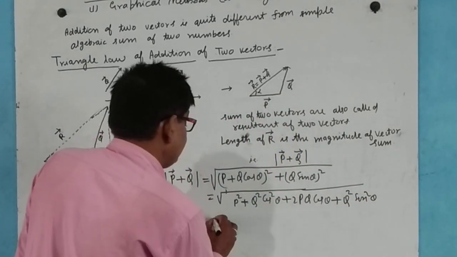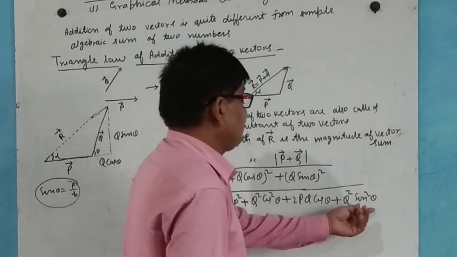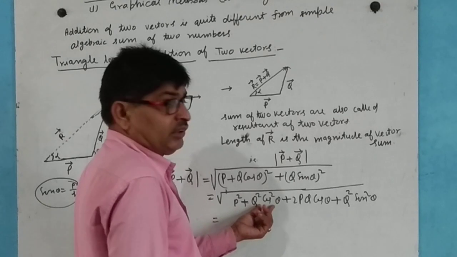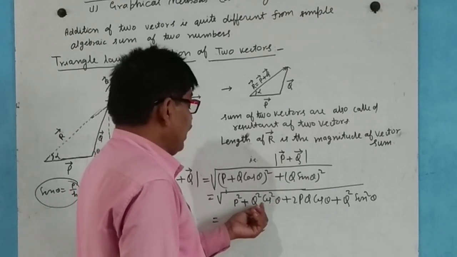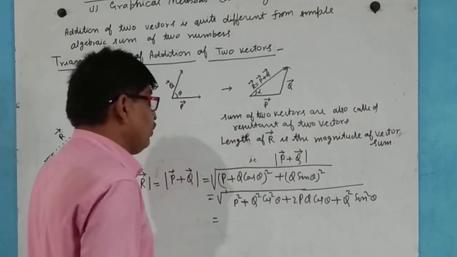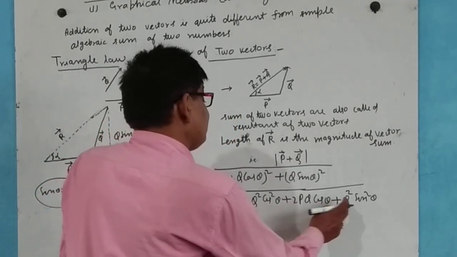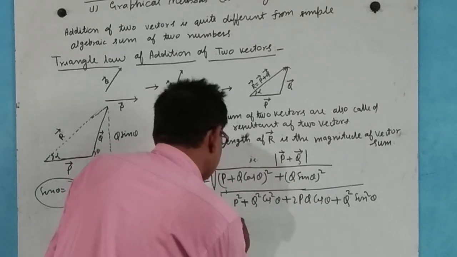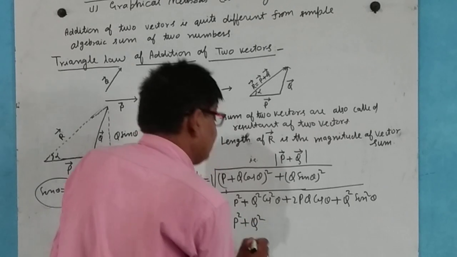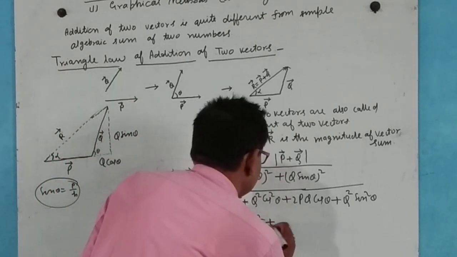We take Q square common, so cos square theta plus sin square theta is equal to what? 1. So this becomes P square plus Q square plus 2PQ cos theta.